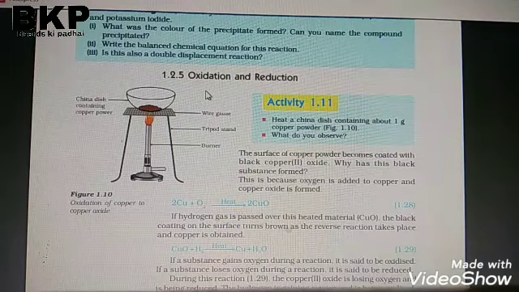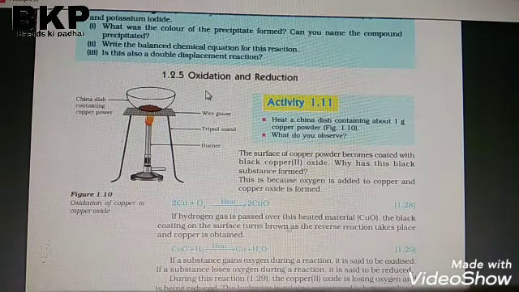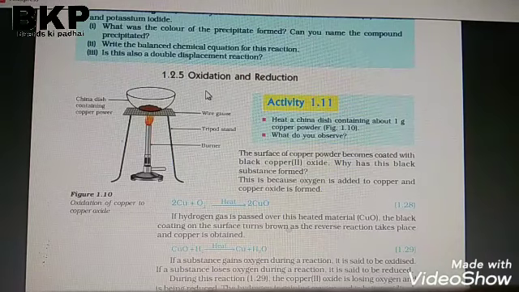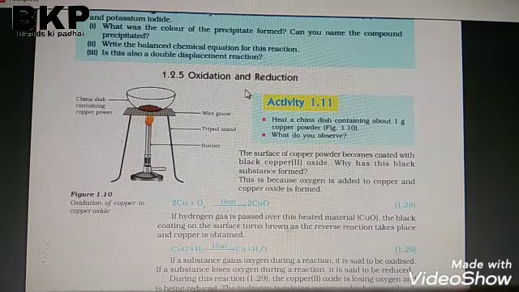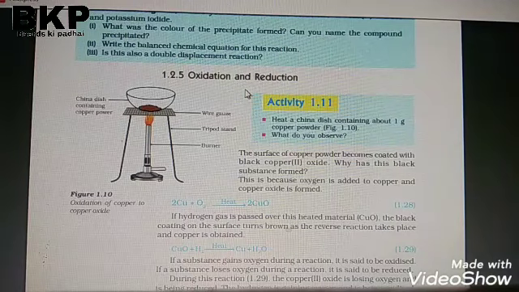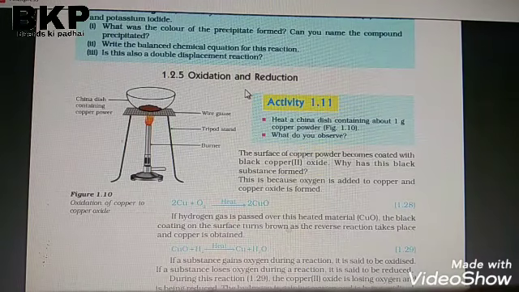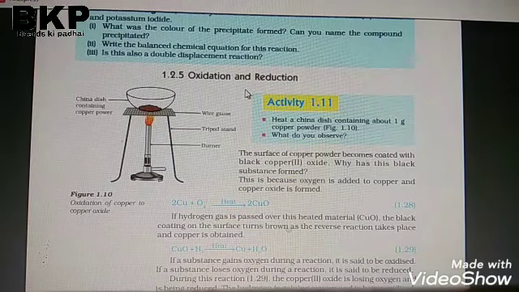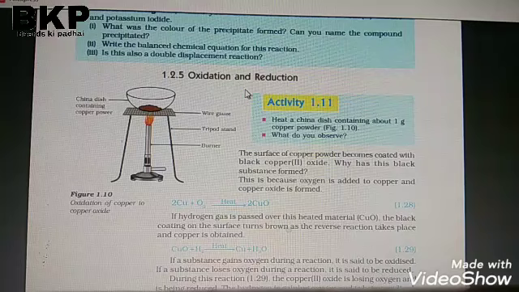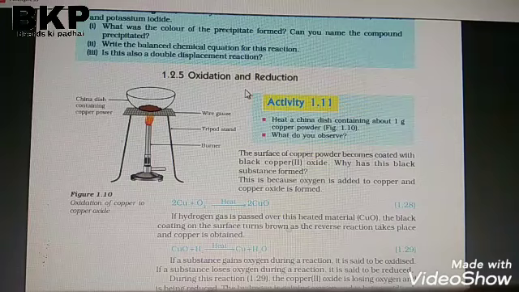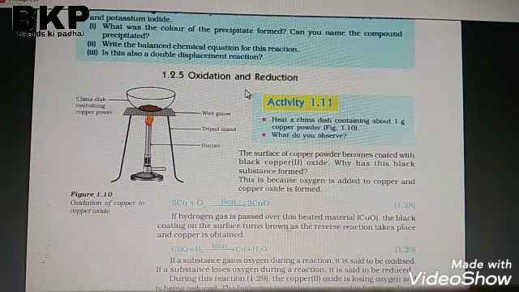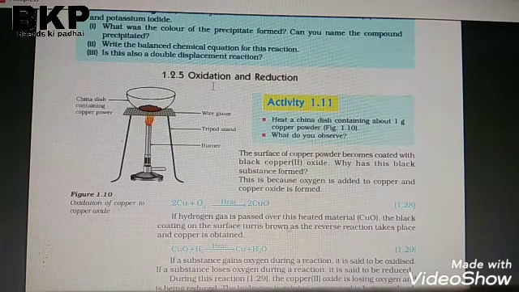You have to learn that the equation examples I gave earlier must be asked in the exam. So what is oxidation? Oxidation and reduction is our topic. Oxidation is the gain of oxygen and loss of hydrogen. In oxidation, oxygen is added and hydrogen is removed. This process is known as oxidation.